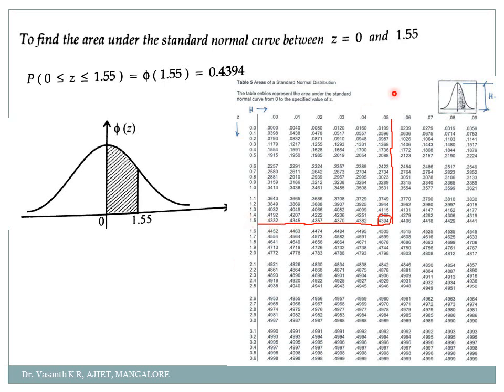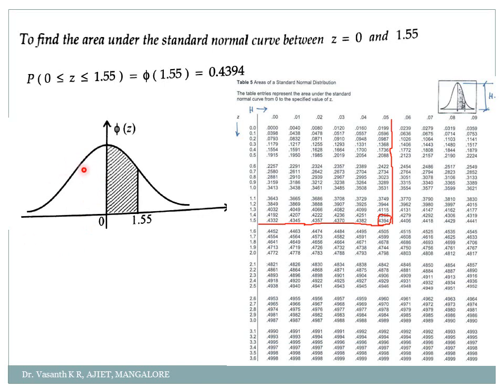So this is the line 1.5 and then 0.05, correct? So which is the value 0.4934, correct? So if you check those directions whatever I have put here, 1.5 and here 0.05, if you add that I'll get 1.55. So which value is corresponding to both? 0.4934. So the probability of z between 0 and 1.55 is simply 0.4934. Clear with how to get the value?